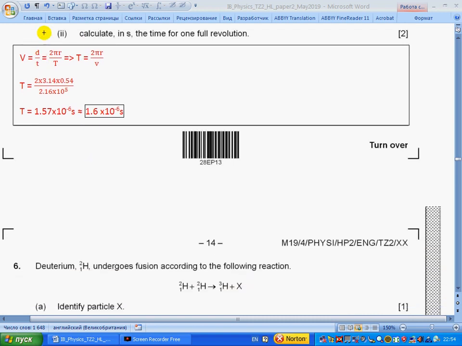Next, calculate in seconds the time for one revolution. The proton is moving at constant speed in a circle. So constant speed equals distance over time. Distance will be the circumference, divided by one period. So the period will be 2πr over v, and we get 1.6 times 10 to the minus 6 seconds. Very small time.